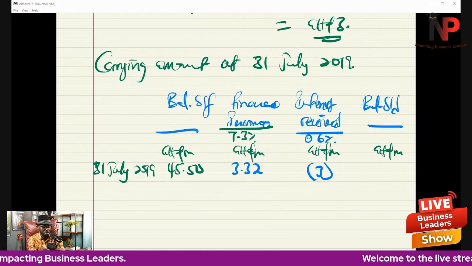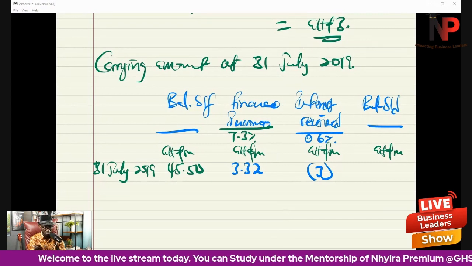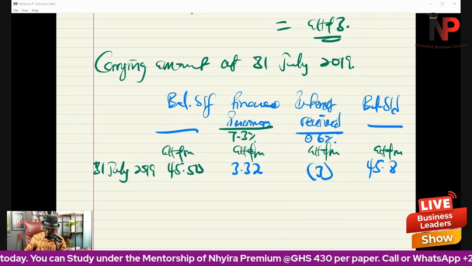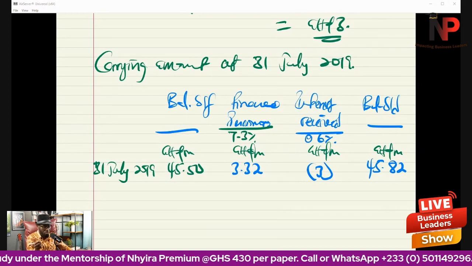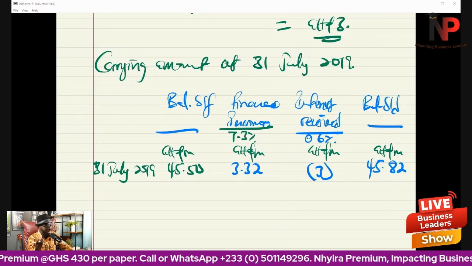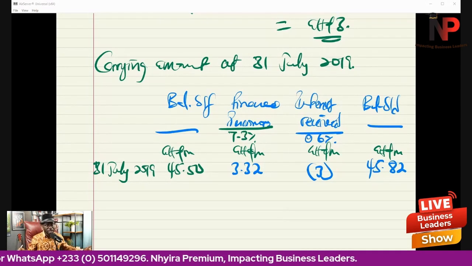So let's do the arithmetic. 45.5 plus 3.32 minus 3, and that is giving me an amount of 45.82, possibly 45.82. Please, we don't split anything between current and non-current. We are done. That's all.